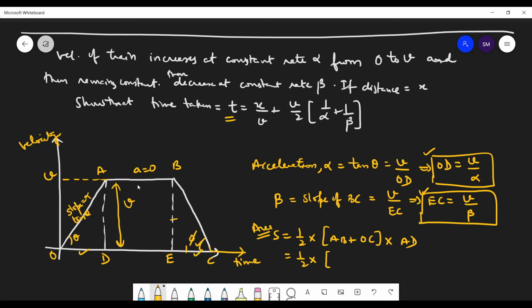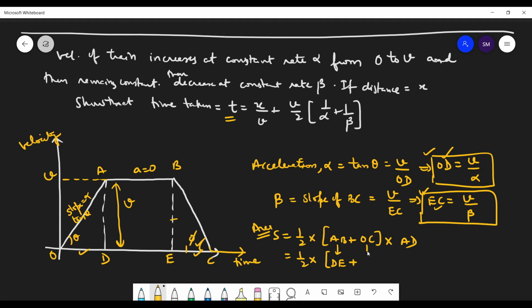So I have to write them. Write AB also as DE, bringing them at the bottom. So AB I will be writing as DE. So DE plus, what does OC equal to? Let us break OC also, because I need to use OD and EC.